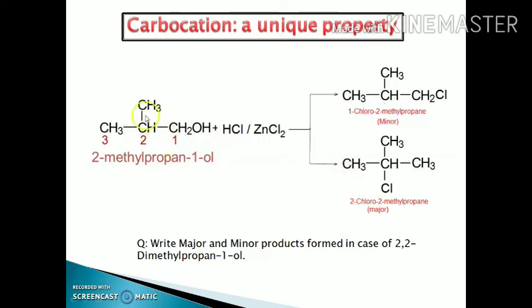It means when 2-methyl propan-1-ol reacts with hydrochloric acid in the presence of zinc chloride, 2-chloro-2-methyl propane is formed as a major product, while 1-chloro-2-methyl propane is formed as a minor product. You can try this example. Write the major and the minor product formed in case of 2,2-dimethyl propan-1-ol.